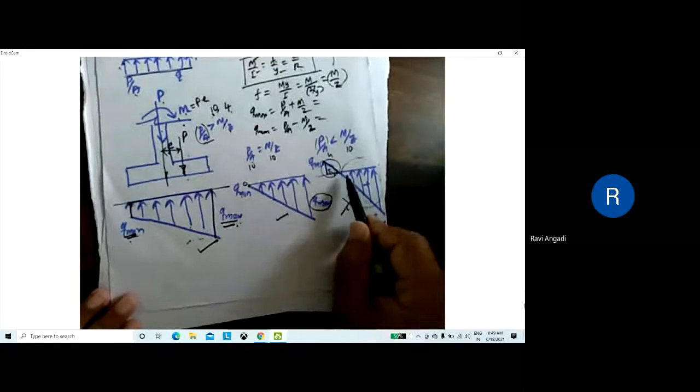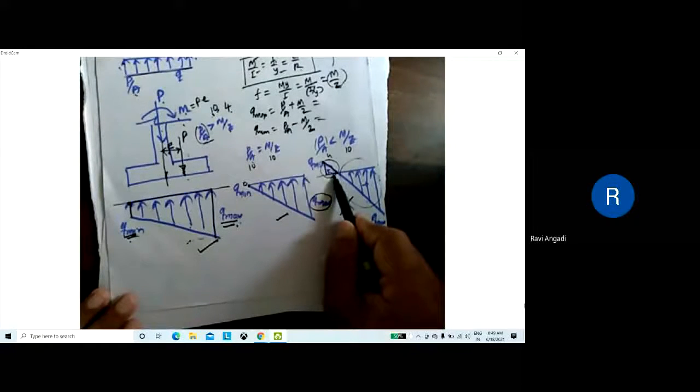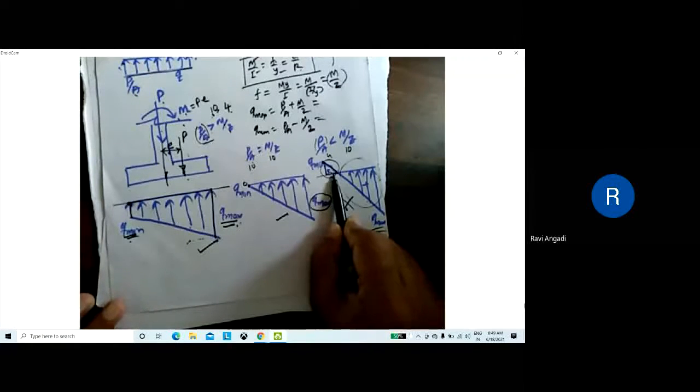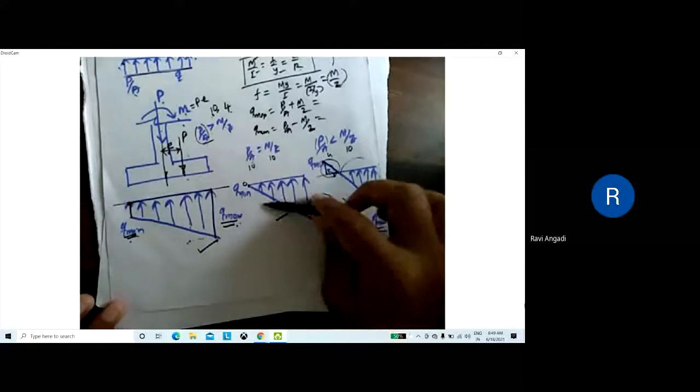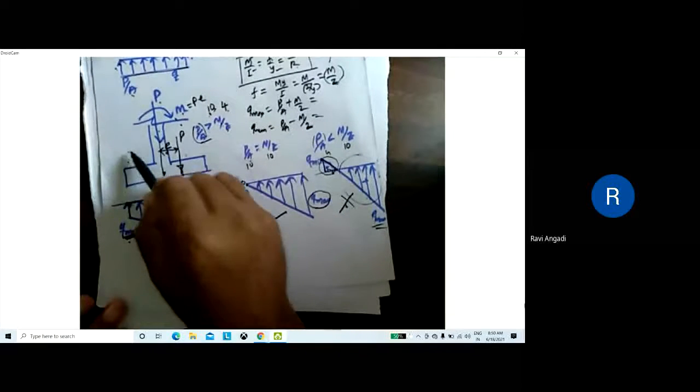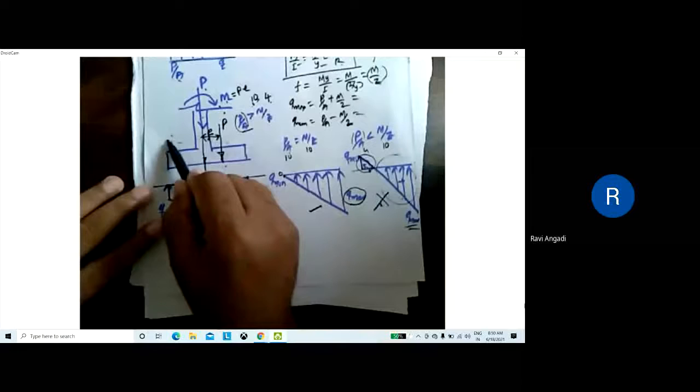If you are getting a negative moment, tensile forces will be acting in the soil. When the tensile forces act, there is a separation between the footing and the soil. The footing gets separated out. Okay, so it will be lifted up like this. Can you see this footing now? It will be like this.